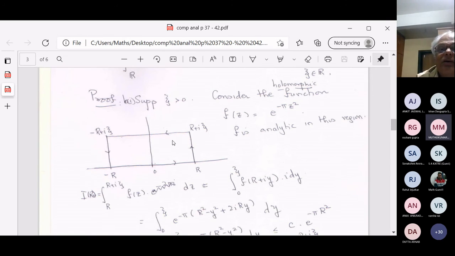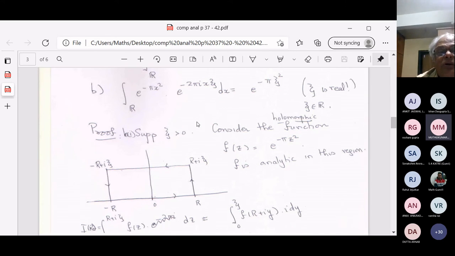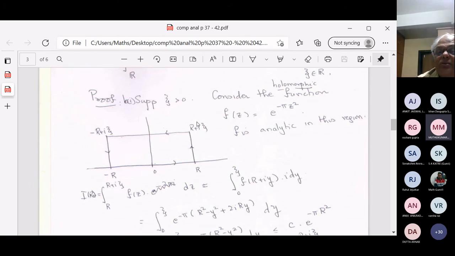And what is the idea here? The idea is that I want to evaluate that integral, and we look at a particular holomorphic function. Namely, look at the holomorphic function e raised to minus pi z squared. It's clear that this function is holomorphic, being a composition of holomorphic functions.